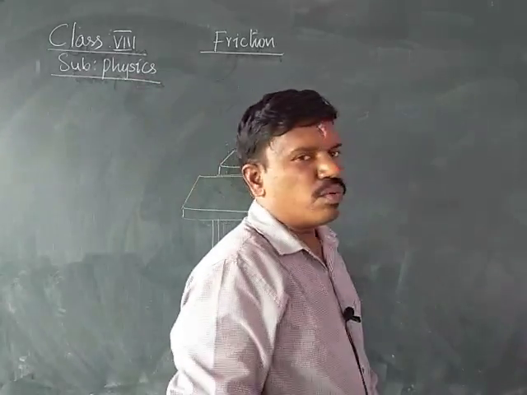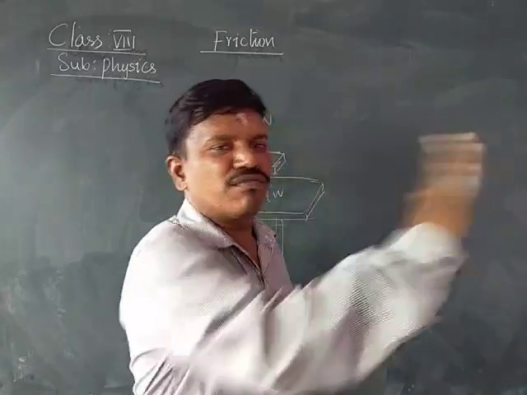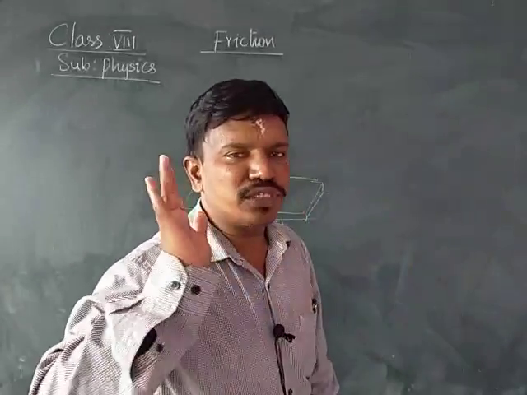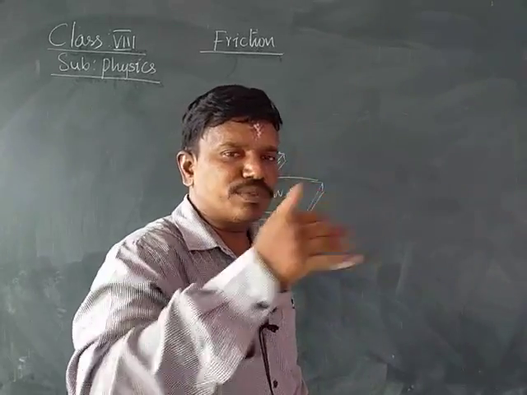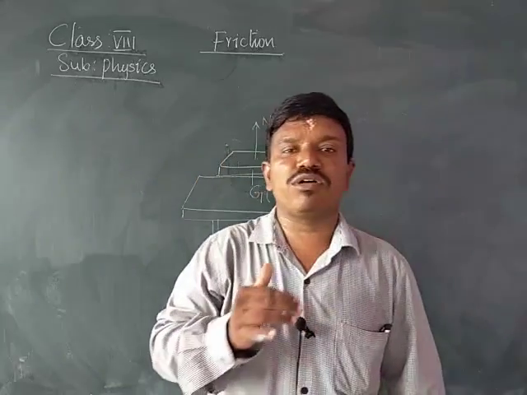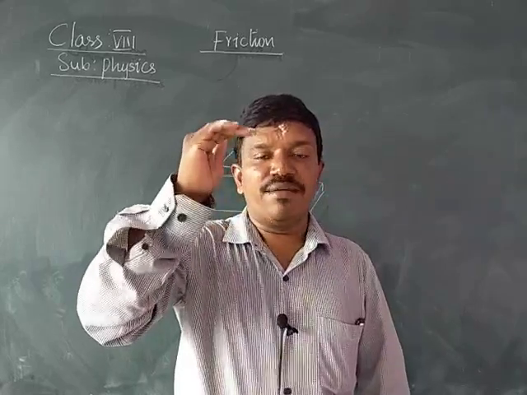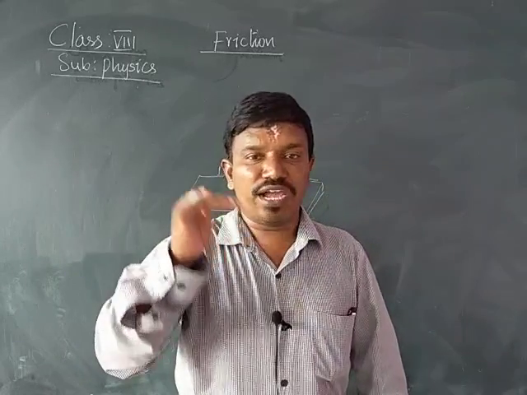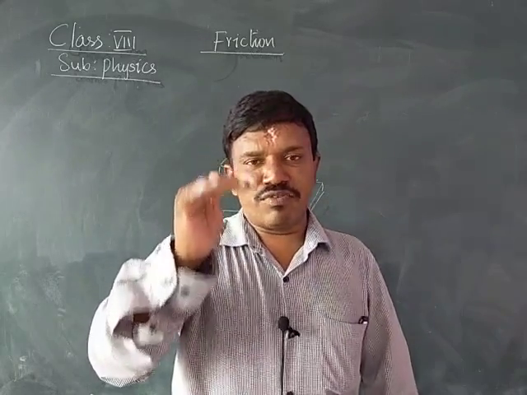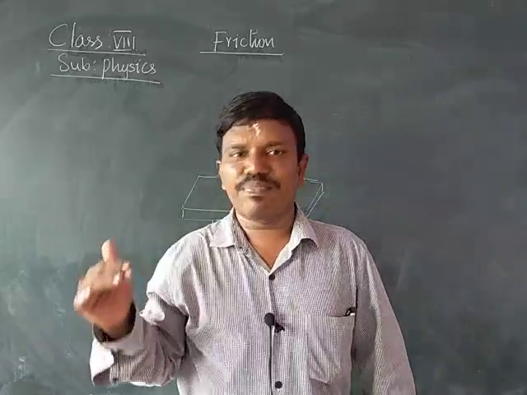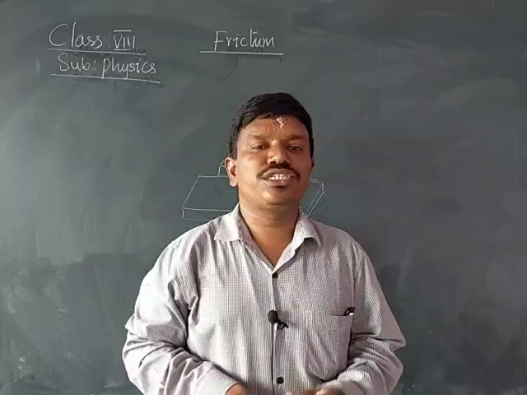Okay. Now what I am doing, I am applying some force on the book. I am pushing the book with some force. When I push the book with some force, the book moves a certain distance, and afterwards it stops. Why is it stopping? Because of the frictional force. The opposing force acts between the book and the surface of the table. The forces on the book and the table oppose each other. Therefore, that force is called a frictional force.